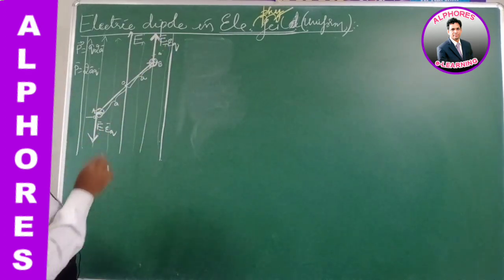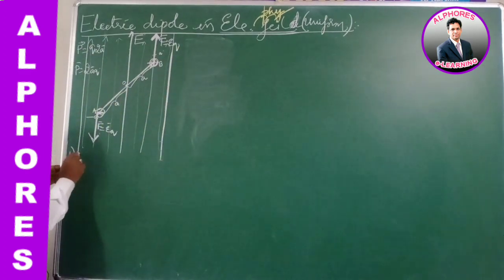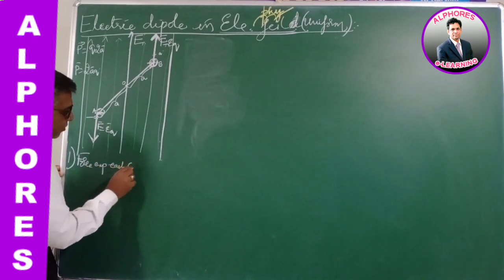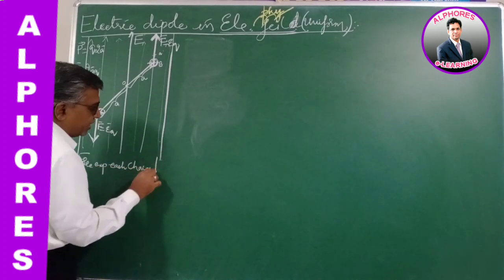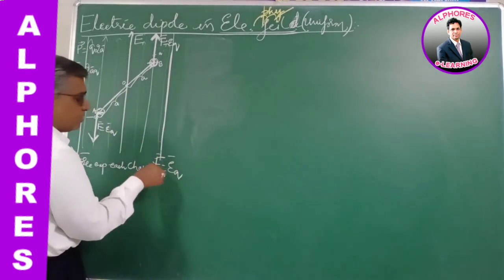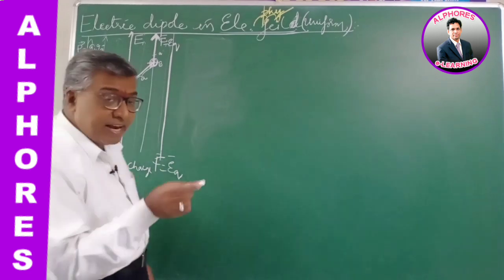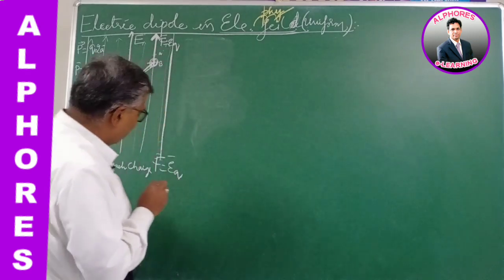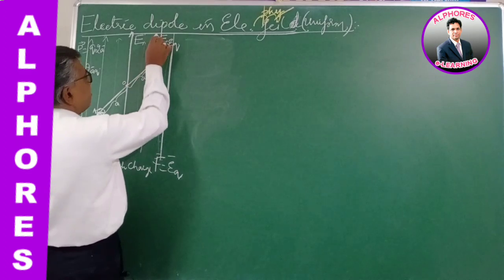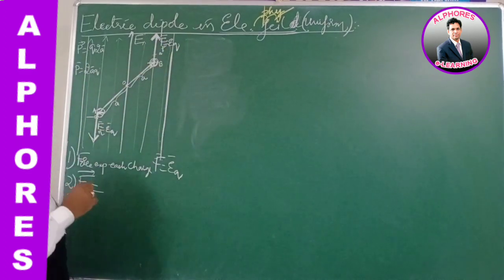F is EQ. First point. So, force on each charge. First let us write force experienced by each charge of the dipole. Each charge of the dipole F is equal to EQ, positive charge plus EQ, negative charge minus EQ. Next, second point. The net force experienced by the dipole. Force on the positive charge, let us say it as Fp. Force on the negative charge, let me put it as Fn.